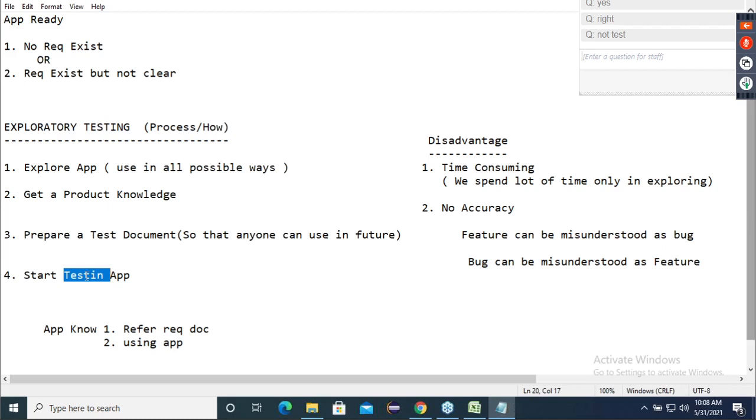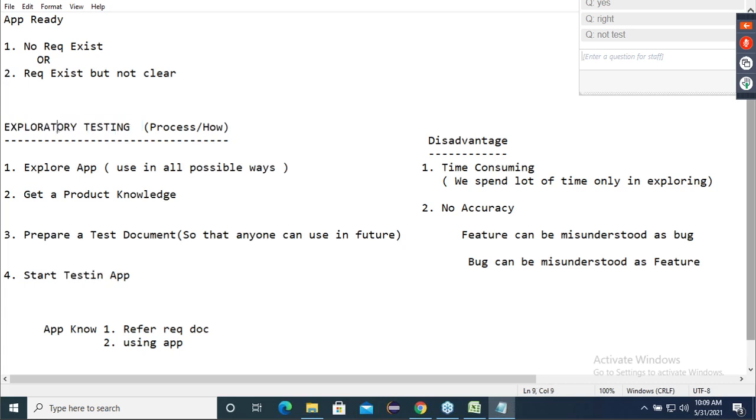In the normal procedure, we get the knowledge based on requirements. But here we are getting the knowledge based on our usage only, or based on exploring. Is that sentence clear? In the normal process, we get the knowledge based on requirements, but here we get the knowledge based on exploring the application. Now this approach, they call it exploratory testing.